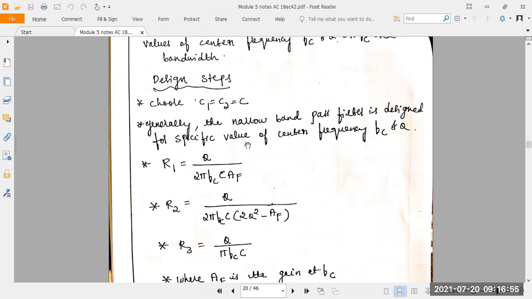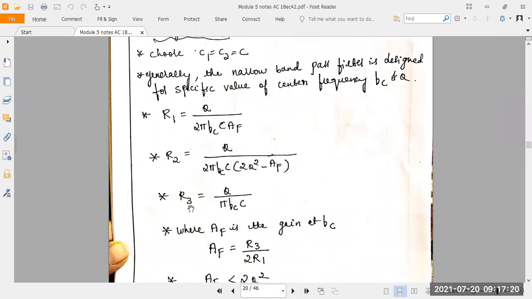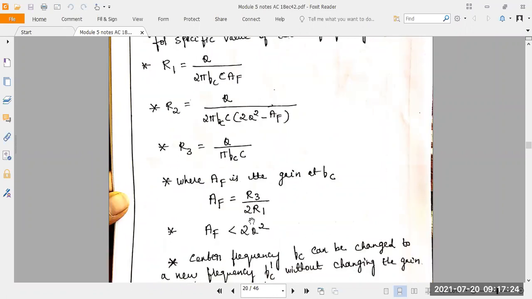After that, you take R1 and R2. What is the R1 formula here? R1 is Q divided by 2 pi FC C into AF. AF means feedback amplifier gain. FC means center frequency. C is the capacitance for the feedback and input capacitance. Q is the quality factor. Then you take R2. R2 is Q divided by 2 pi FC C into (2Q square minus AF). So R3 is equal to Q divided by pi FC into C.